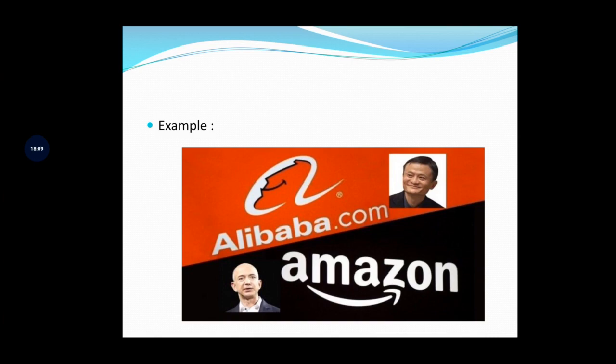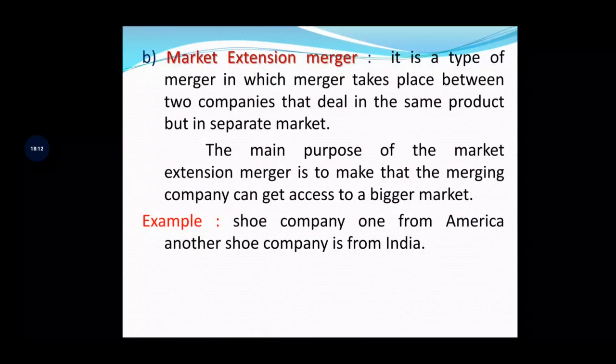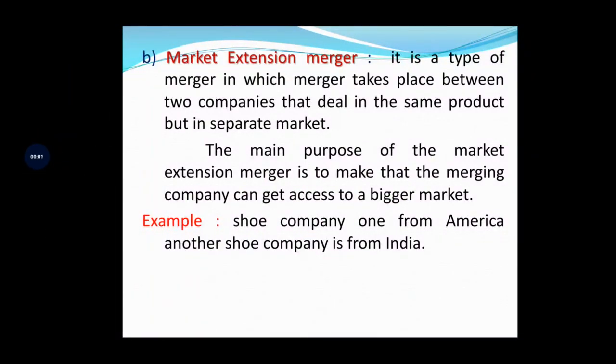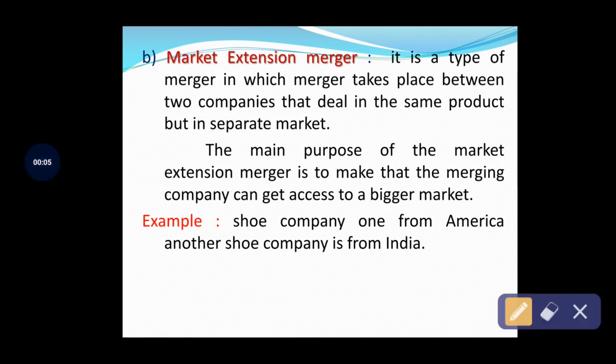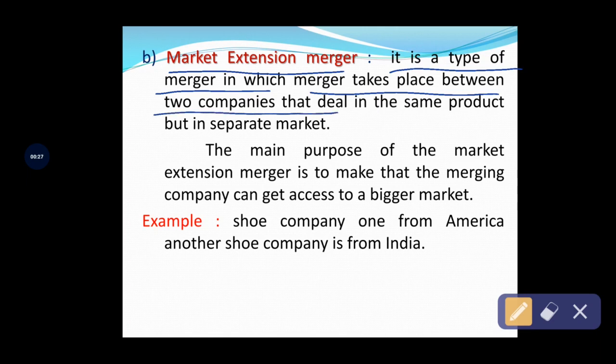And the next is market extension merger. The name only indicates market extension, right? See, the major objective of this type of conglomerate merger is extending their market. Okay, see the meaning of market extension merger. It is a type of merger that takes place between two or more companies that deal in the same product but in separate markets.